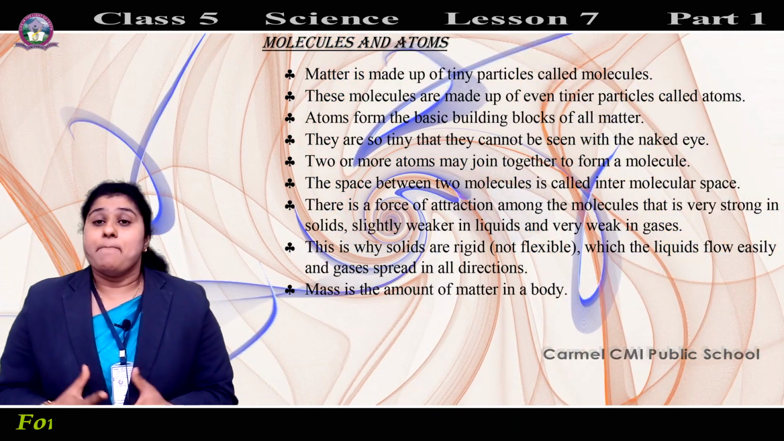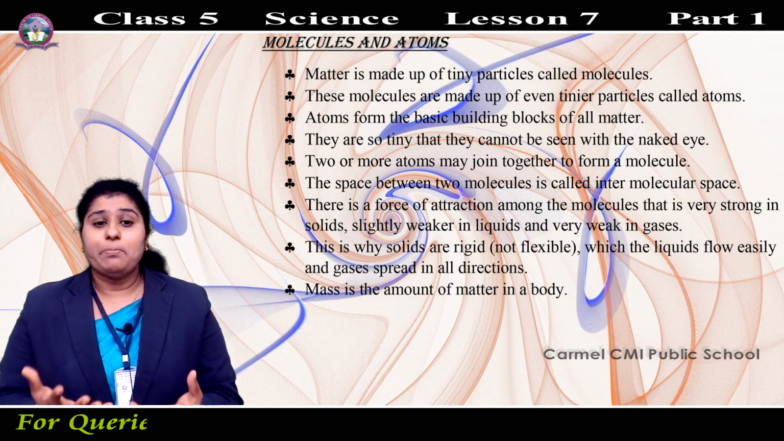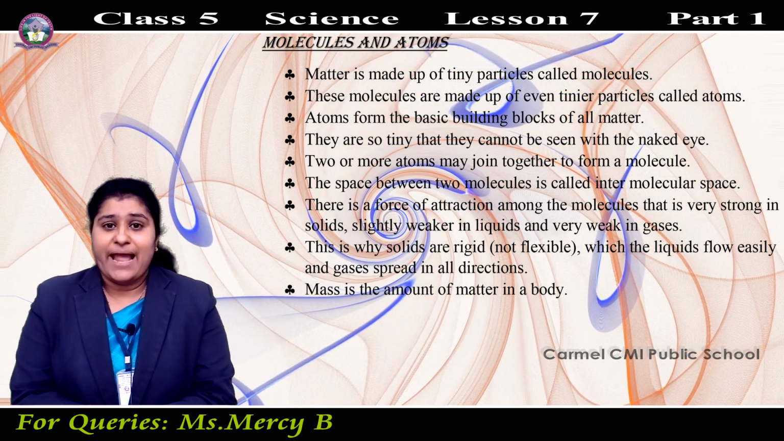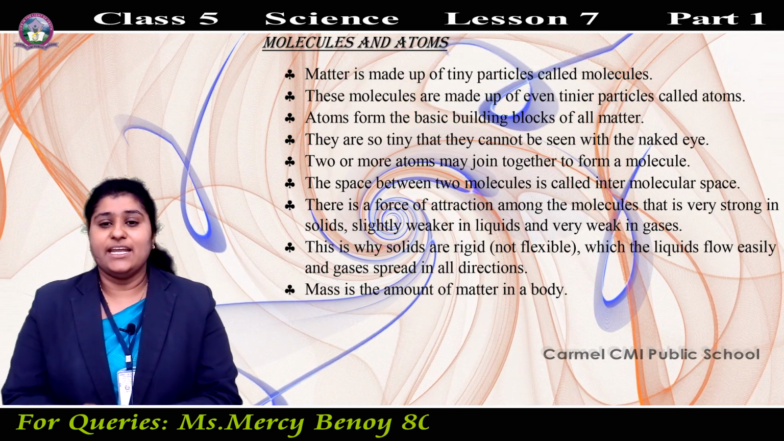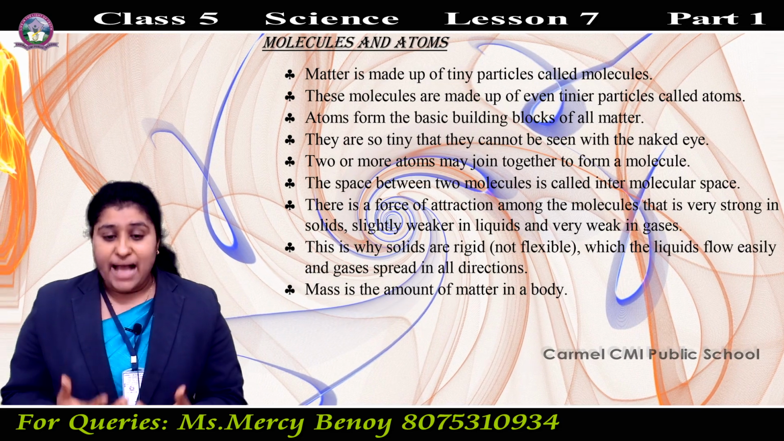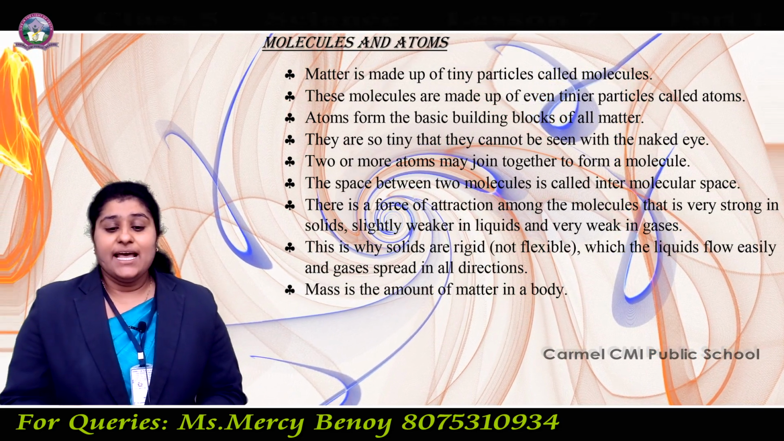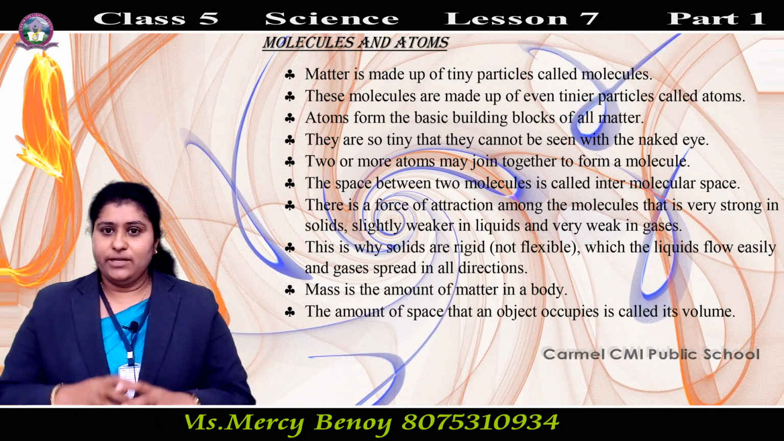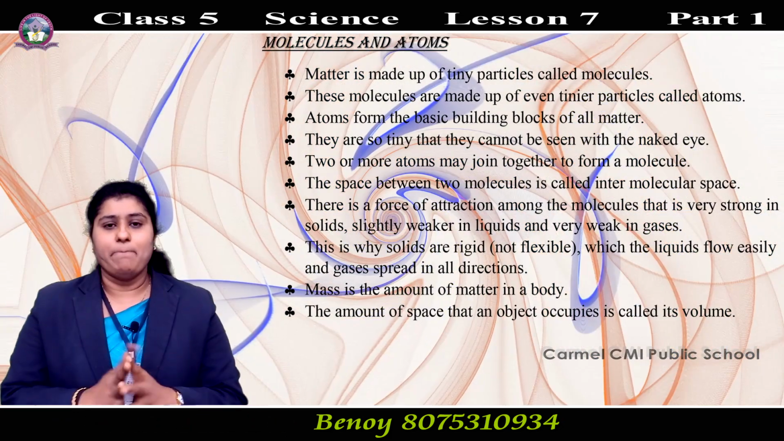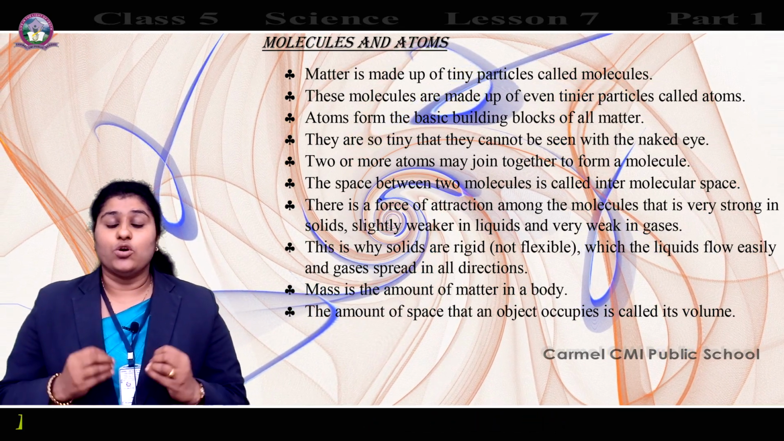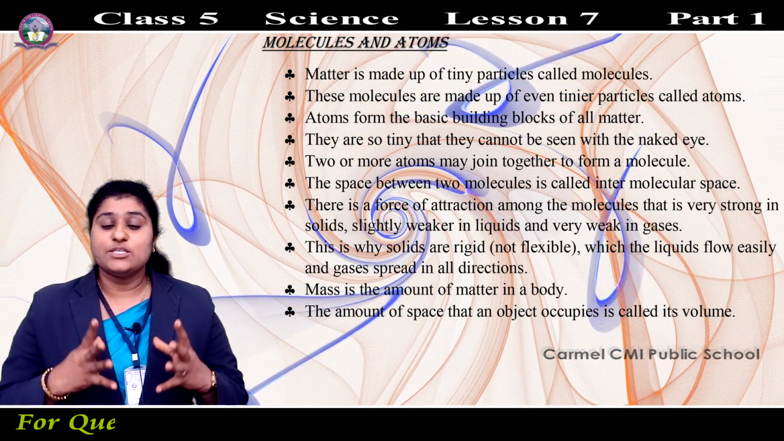What is mass? Mass is the amount of matter in a body. All living and non-living things are made up of matter. So, how much matter is there? That is called mass. The amount of space that an object occupies is called its volume.